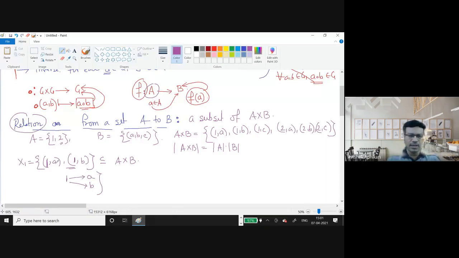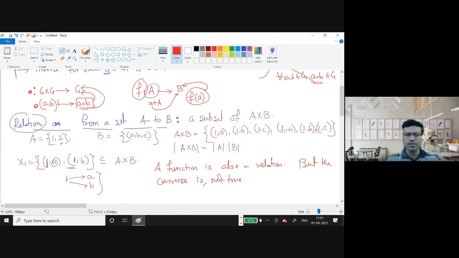Not only that, here 1 goes to 2 elements. Once it goes to a, the same 1 also goes to b. So that is also not a property of a function. So this is not a function. We all know that a function is also a relation, but the converse is not true.